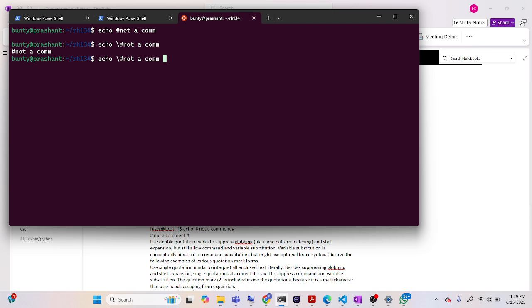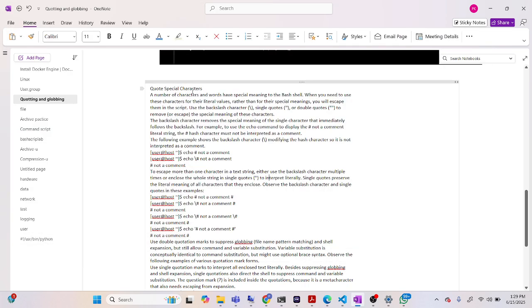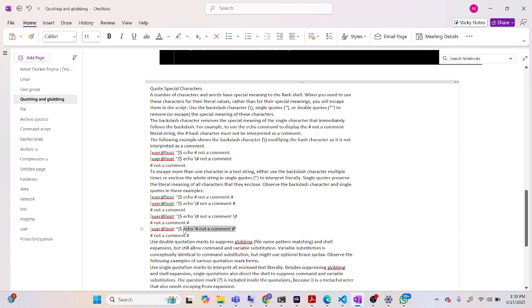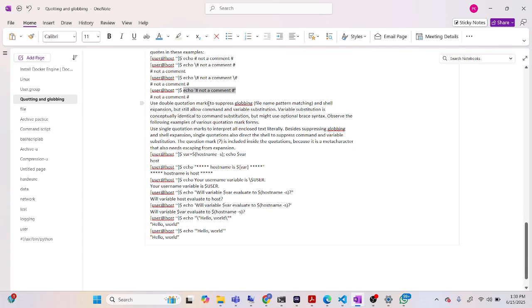First, you can see that the special character was not visible, but if we use backslash, it is printed. Double quotes also we can use that. So what is it, single quotes, sorry. So we just use that. It is printing that. Now coming to the next thing: use double quotation marks to suppress globbing, file name pattern matching, and shell expansion, but still allow command and variable substitution.